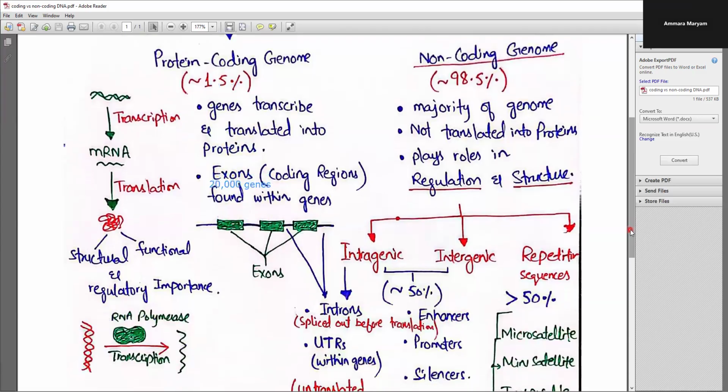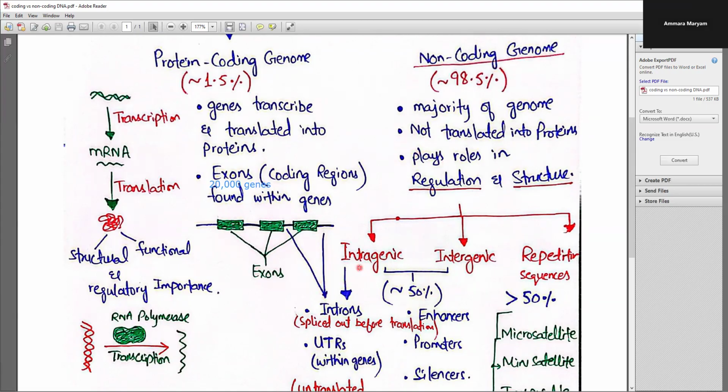This non-coding region of the genome is divided into three categories: the intragenic sequences, intergenic sequences, and the repetitive sequences. The intragenic and intergenic sequences both comprise approximately 50% of the total non-coding genome.